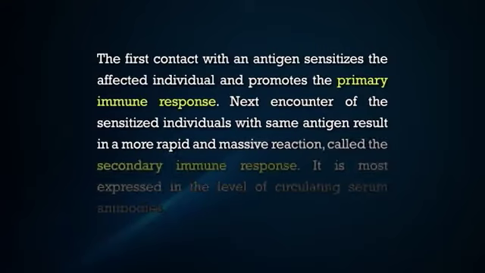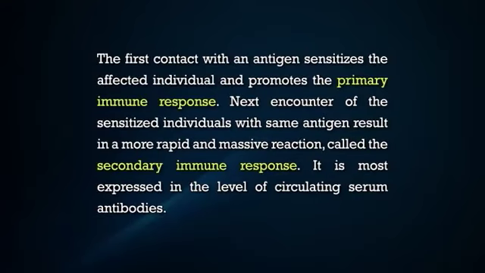The first contact with an antigen sensitizes the affected individual and promotes the primary immune response. The next encounter of the sensitized individual with the same antigen results in a more rapid and massive reaction called the secondary immune response. It is most expressed in the level of circulating serum antibodies.